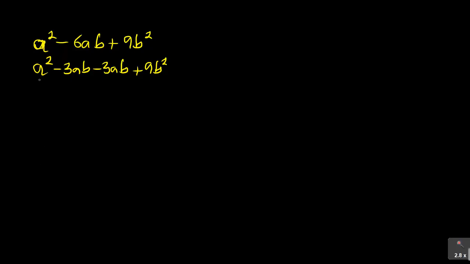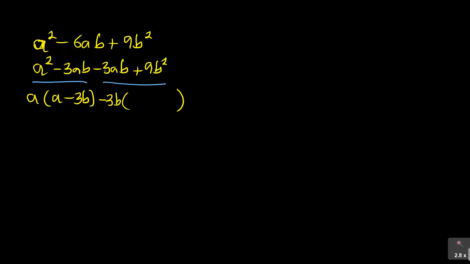Now look at the first two, and look at the last two. What's common in the first two? A is common, so a into a squared is a, minus a into 3b is 3b. I must get a similar bracket here, but what am I taking out? I'm taking out minus 3b: 3 into 9 is 3, and b into b squared is b.